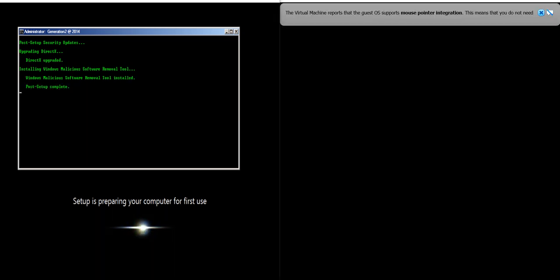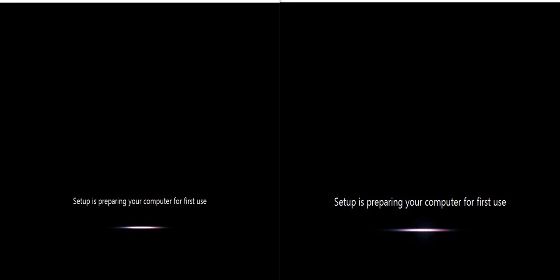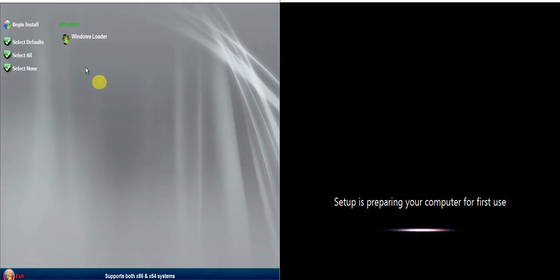So both computers right now are set up, just preparing your computer for the first use. So for the server, if you can see this screen, just click begin install to proceed to the installation.